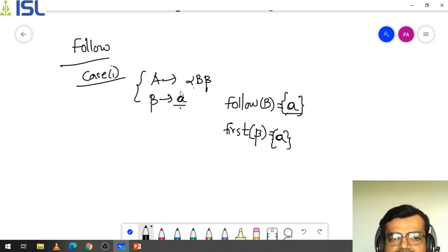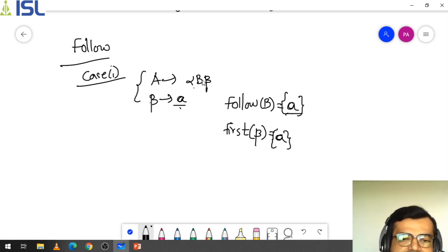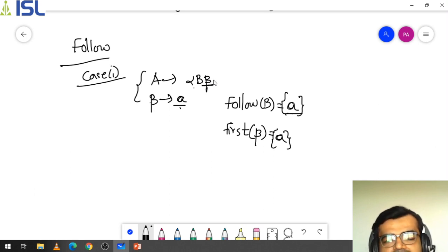Understand here? Again I am repeating. Follow means, if you are taking any non-terminal, in order to know which terminal is following it, you have to take what is immediately to its right-hand side. Right-hand side means here we get beta. So beta will be first, and it is following A. So that value will be followed by B. That's why you can write follow of B.